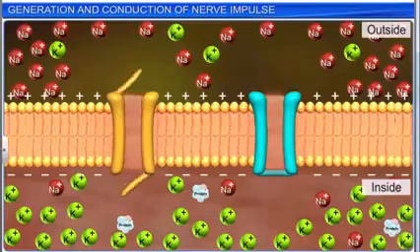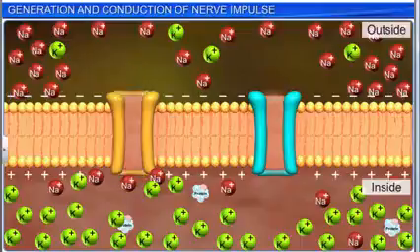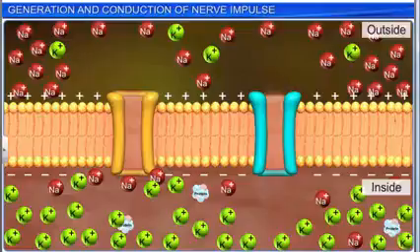This binding opens sodium ion channels that allow the entry of ions to generate a new potential in the postsynaptic neuron. This may lead to the development of an excitatory new potential or an inhibitory new potential.